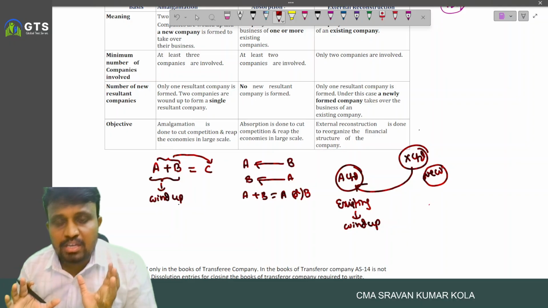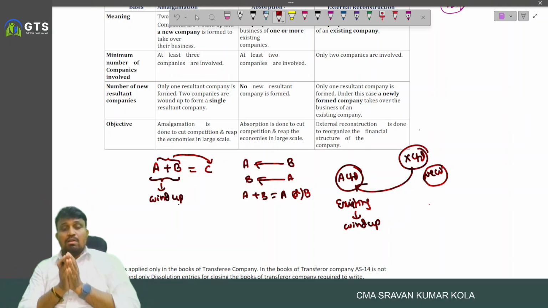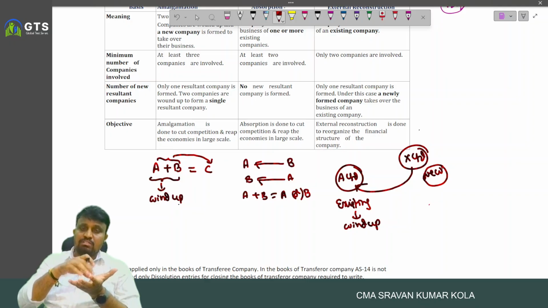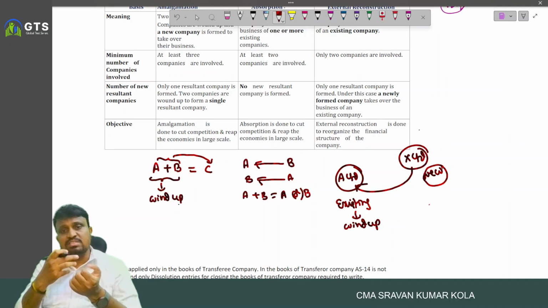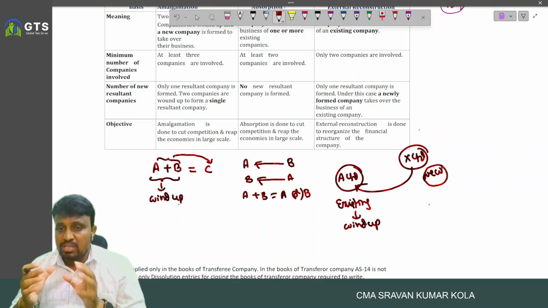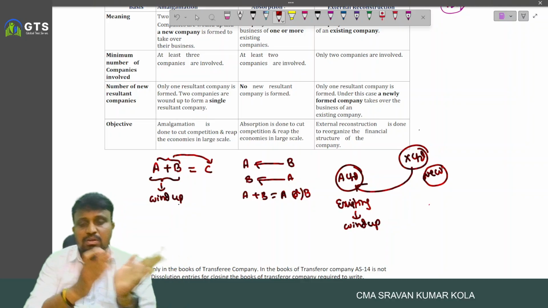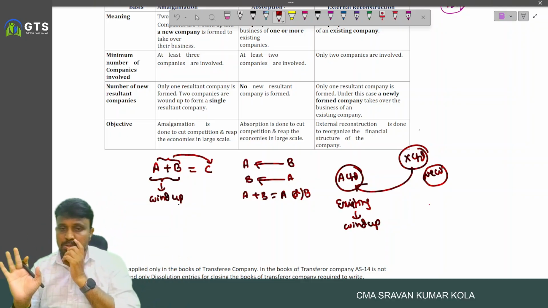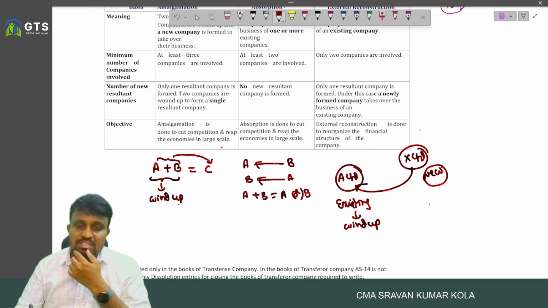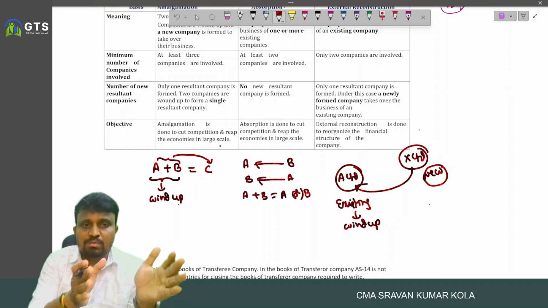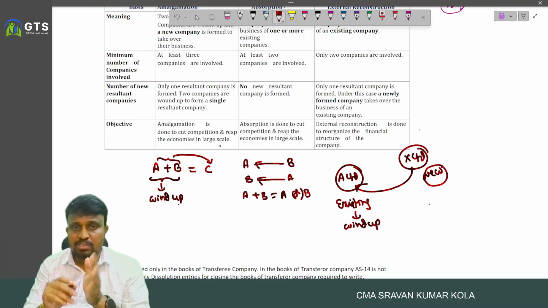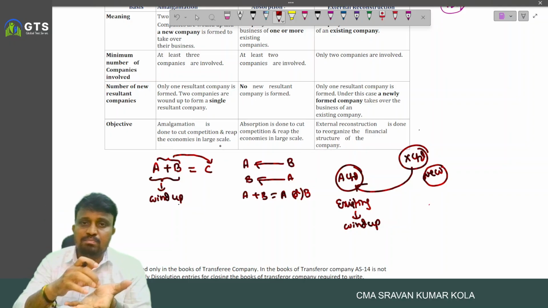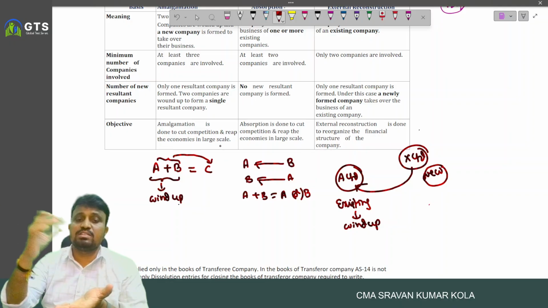This is called external reconstruction. For closing the existing company, the entire business of the existing company will be transferred to another new company formed by the same management. So here one company was closed and another company was opened. This is external reconstruction. In amalgamation, two companies together form a new company. In absorption, one company acquires the business of another company.